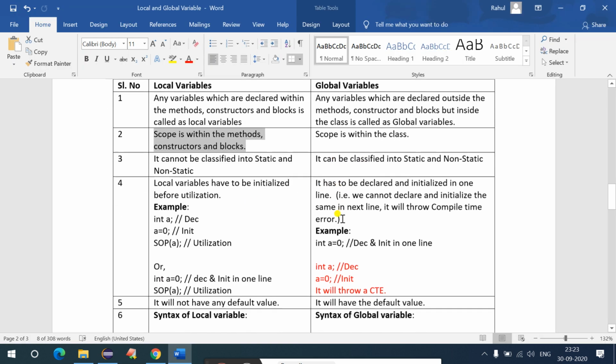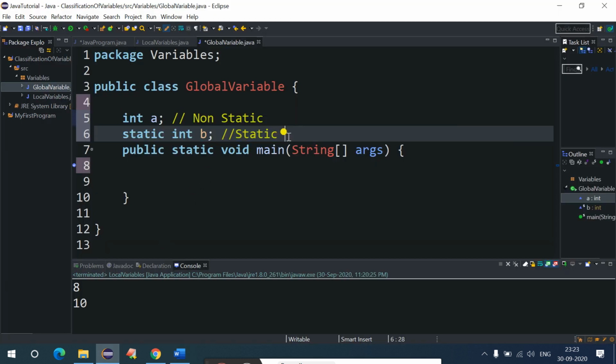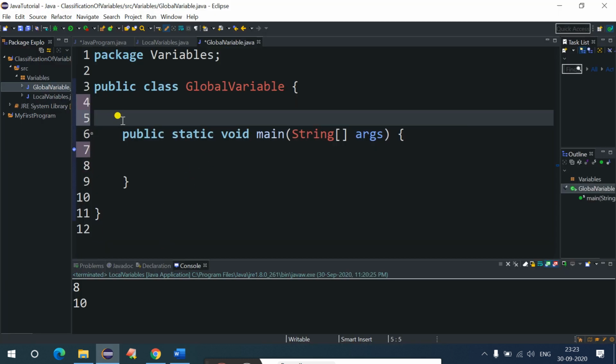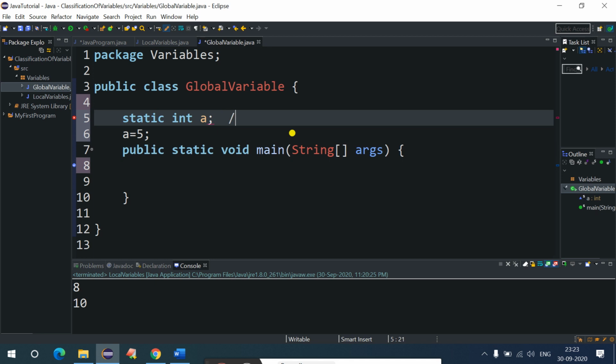Next point is it has to be declared and initialized in one line. It means if I remove this, and I just say static int a, and then say a equals 5, I'll get a compile time error. Why? Because the compiler, on behalf of the programmer or developer, writes this code as static int a equals 0.